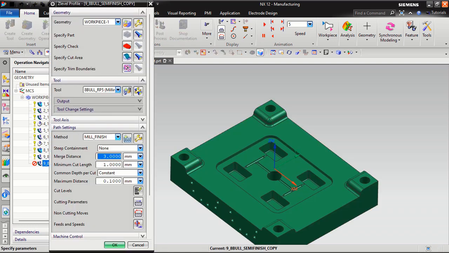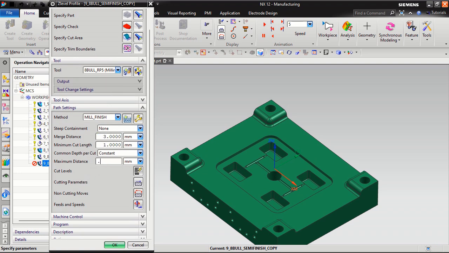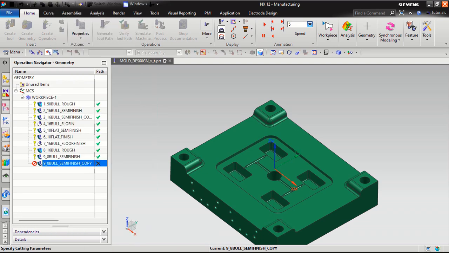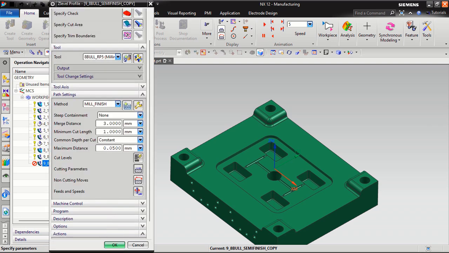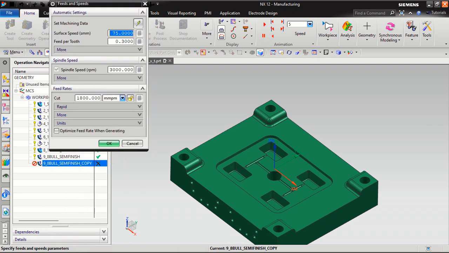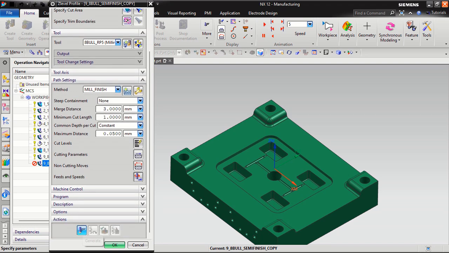I will choose finish program here. I can choose also 0.05, whatever you want you can do. I will take stock 0 both side. Then okay. I just need the feed and speed rate is okay. I just need 3500 RPM. Okay, and generate the program.